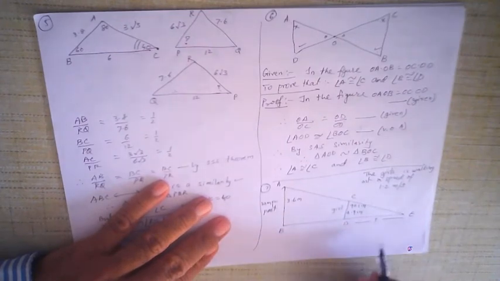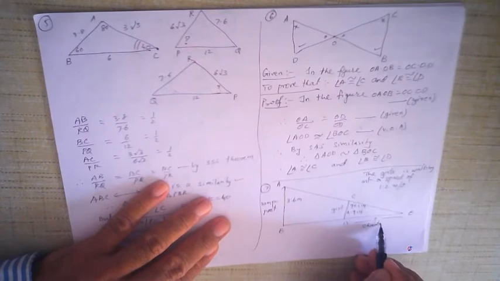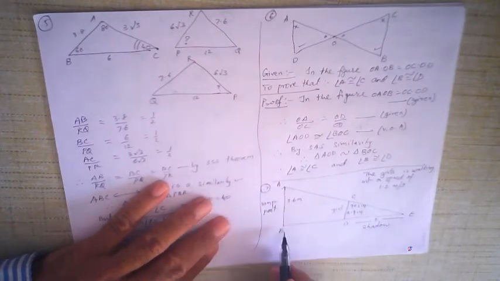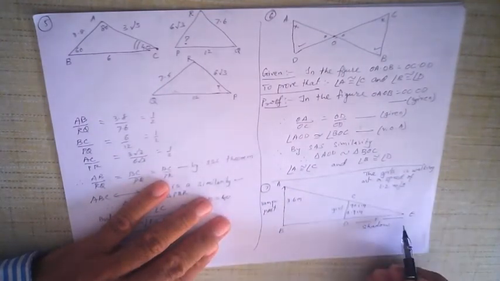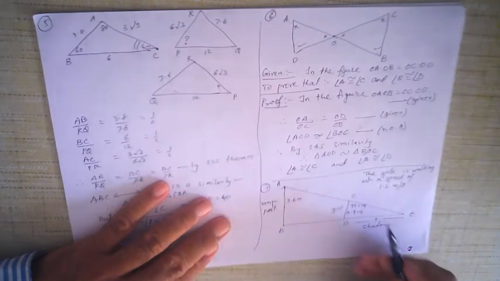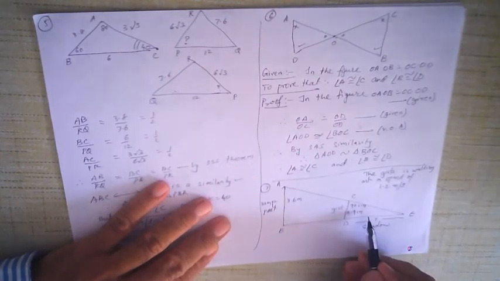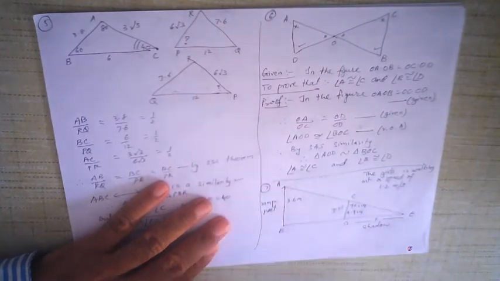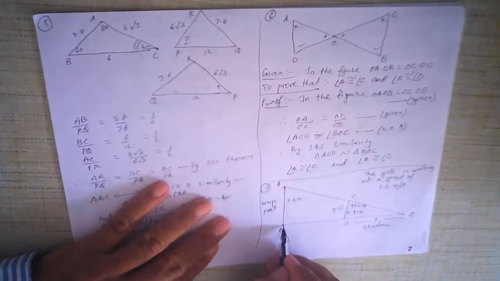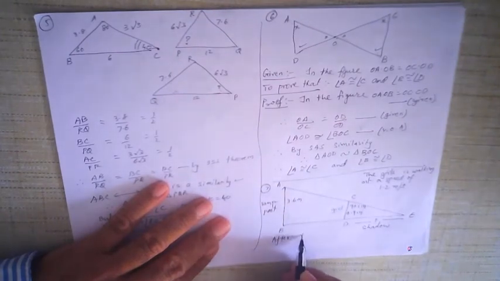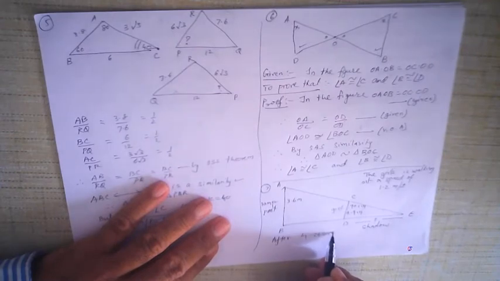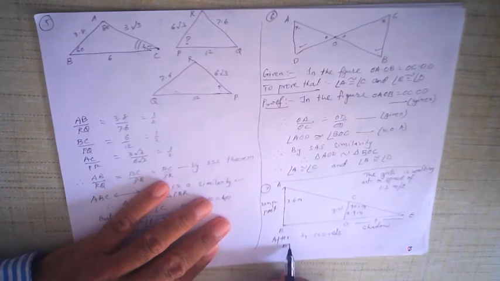This is your shadow of the girl. Why is the shadow on this side? Because the light is coming from here, so the shadow cannot be on this side, the shadow has to be on the opposite side. So therefore DE is the shadow. We want to find DE, but at the same time you must also remember that this distance BD, how will you find out? Because the girl must have been here and after 4 seconds, you see the question says after 4 seconds, BD will be the distance walked.